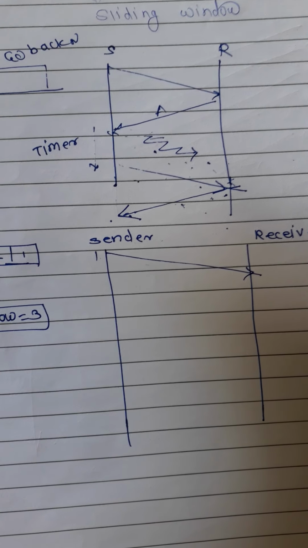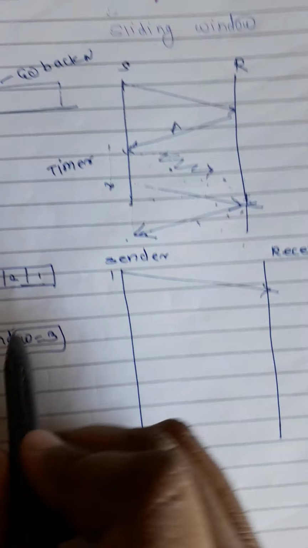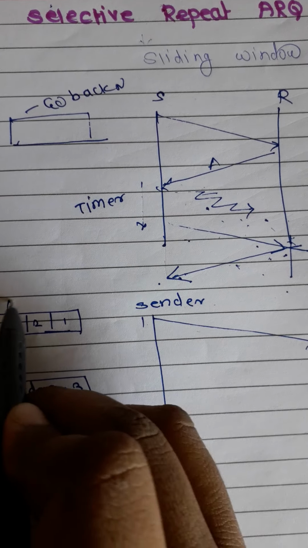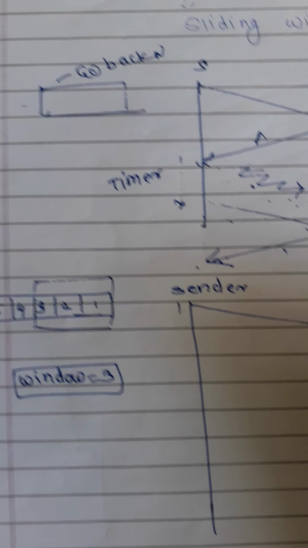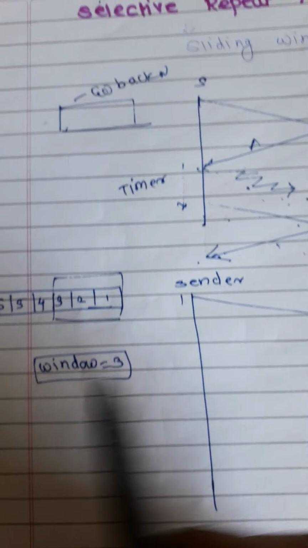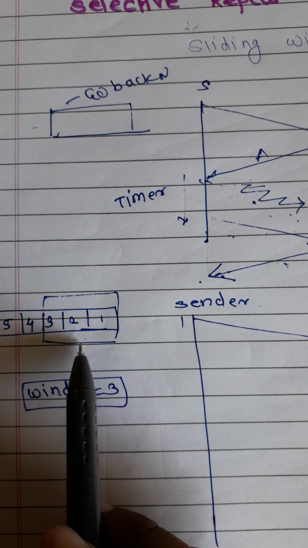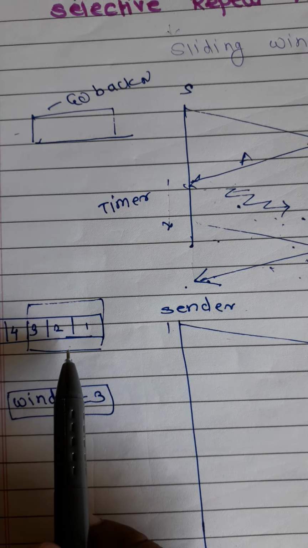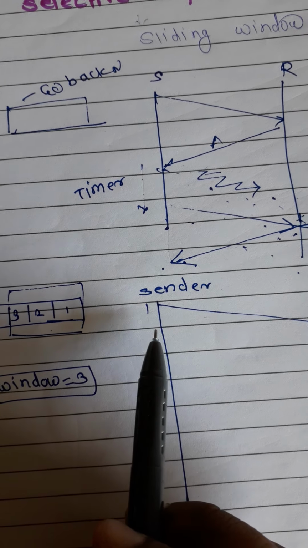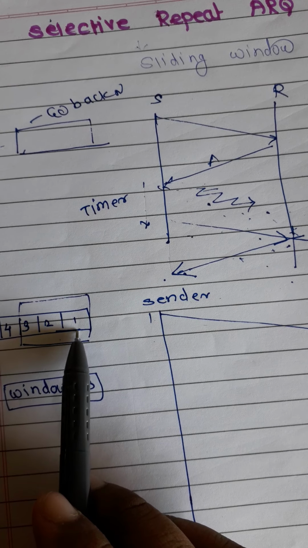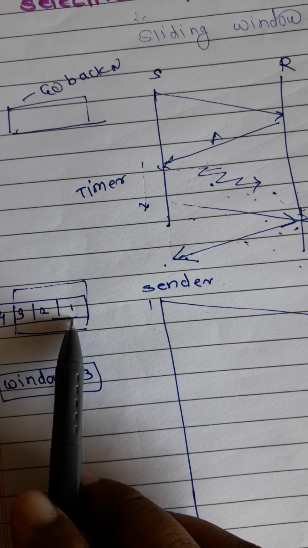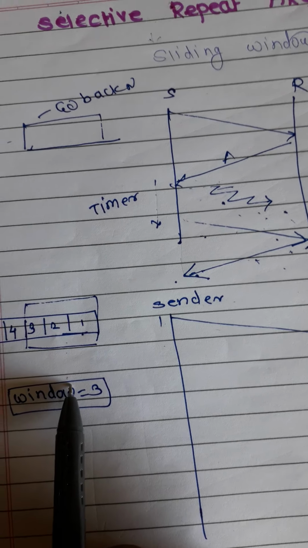Now suppose the sender has started to transmit the frames. The first frame has been transmitted. We know that the window size is 3, so the current window will consist of 3 frames, 1, 2 and 3, from which one has been transmitted. This window defines how many frames can be transmitted at the same time before receiving the acknowledgement for the very first transmitted frame. Am I correct? That is the purpose of this window.